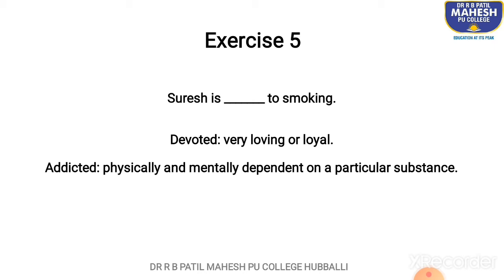Okay. Now a sentence which brings out the meaning of the word devoted in a better manner. Alex is a devoted husband and father. Okay. So Alex is a devoted husband and father, very loving or loyal. That is the meaning of that word, and it has to be used in this manner. Okay. Here it should be addicted to smoking.